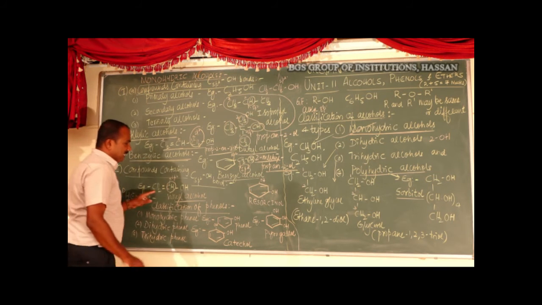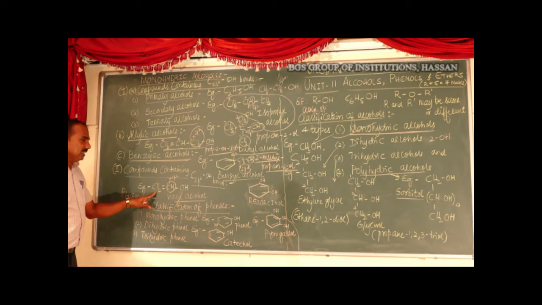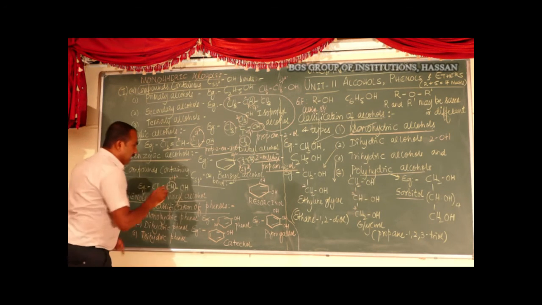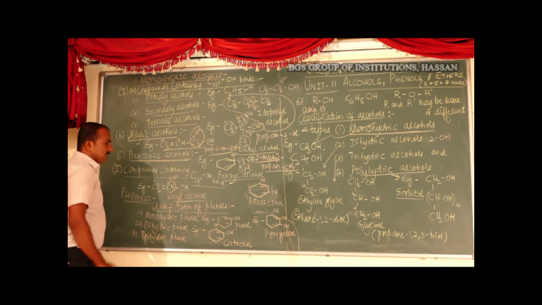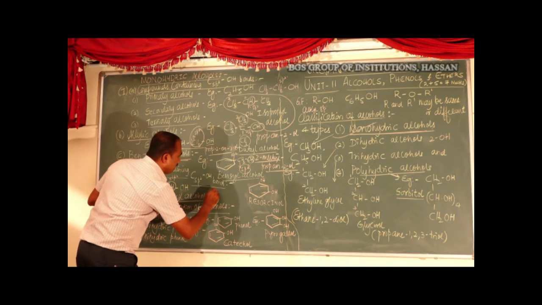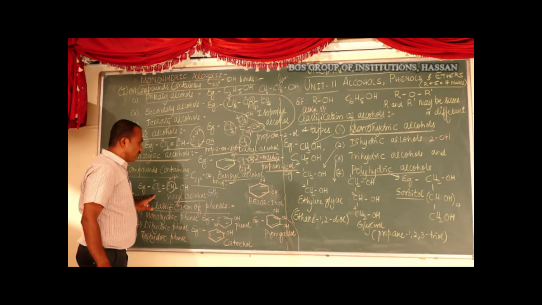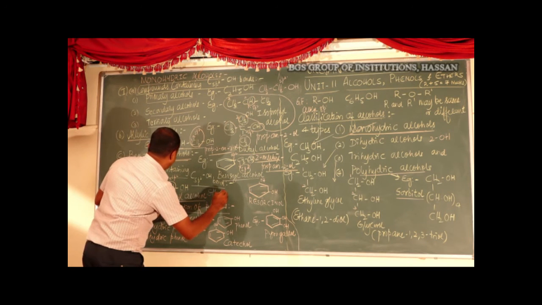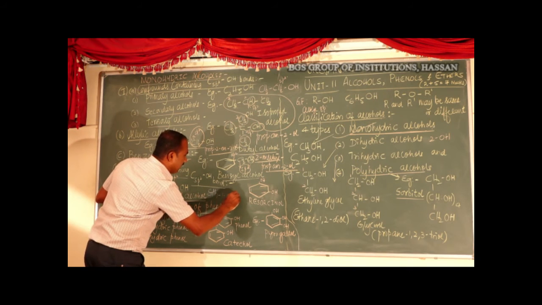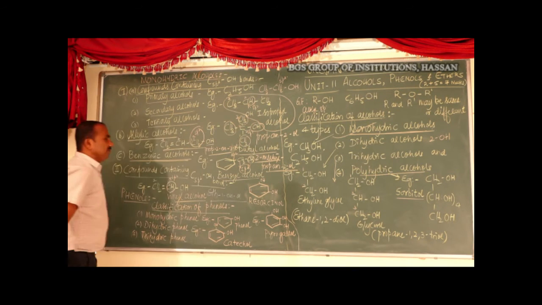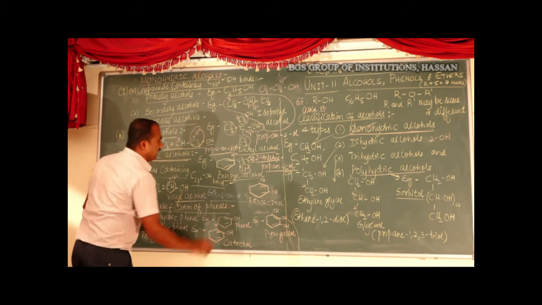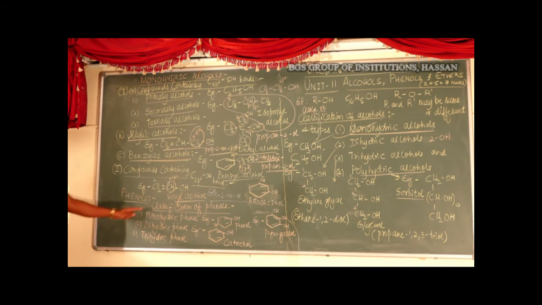The IUPAC name of vinyl alcohol: carbon 1, carbon 2. For 2 carbon atoms the root word is eth, with the type of linkage en and the OH at position 1, so ethenol, the IUPAC name for vinyl alcohol.